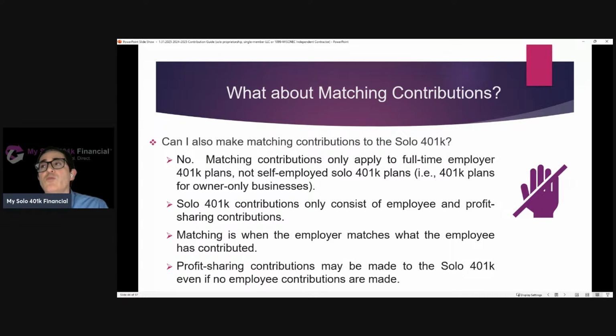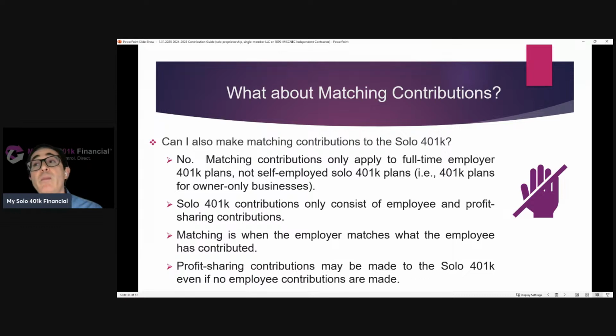Solo 401k contributions only consist of employee and profit sharing contributions. A matching contribution is when the employer matches what the employee has contributed, whereas profit sharing contributions may be made to the solo 401k even if no employee contributions are made. In other words, that employee contribution is a prerequisite of the match. So it's great, right, within profit sharing contributions?